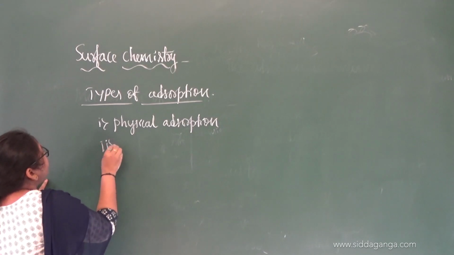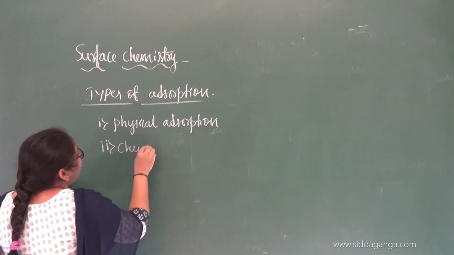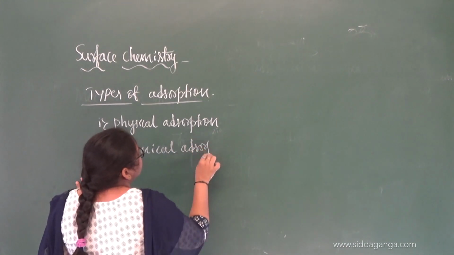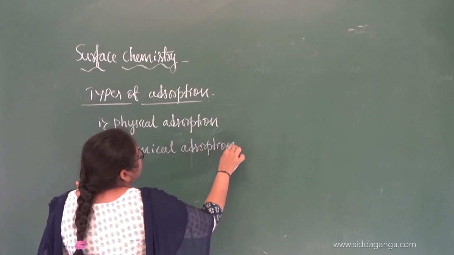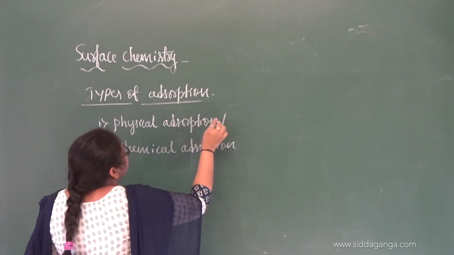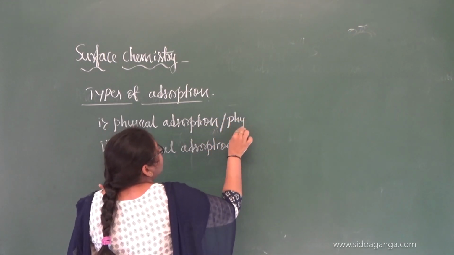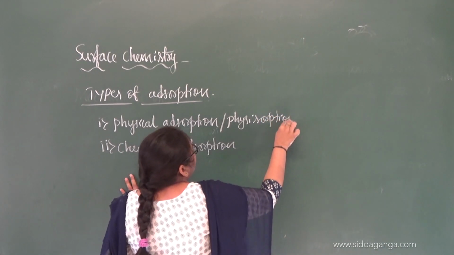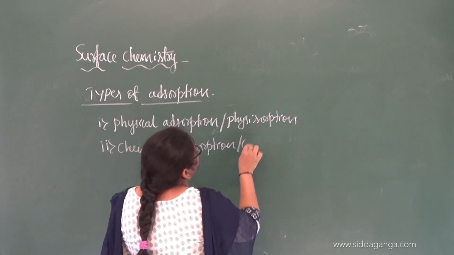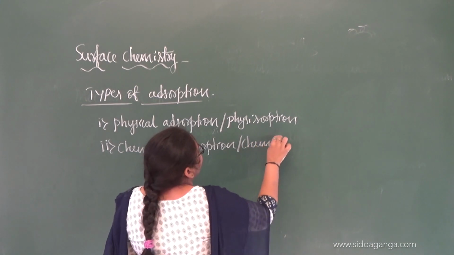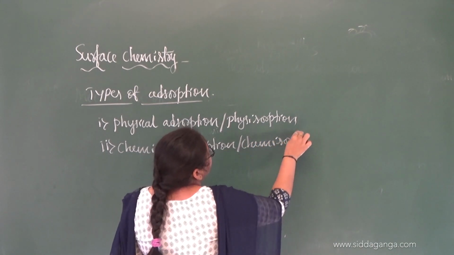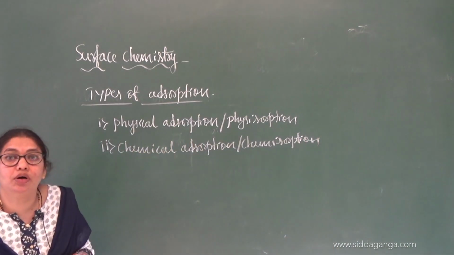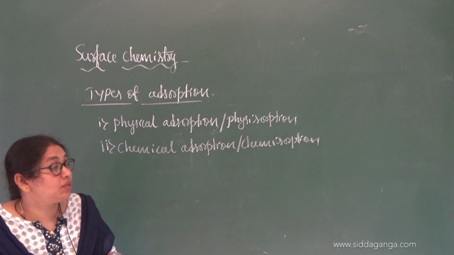The second one is chemical adsorption. Physical adsorption is also called physisorption, and chemical adsorption is also called chemisorption. So this may come in the theory for 2 to 3 marks.